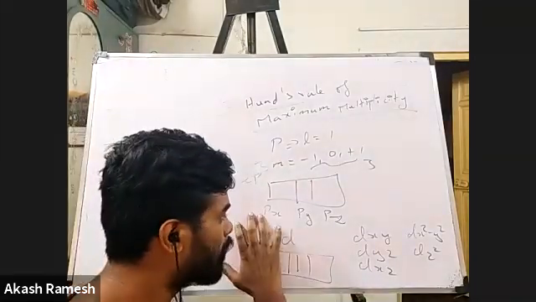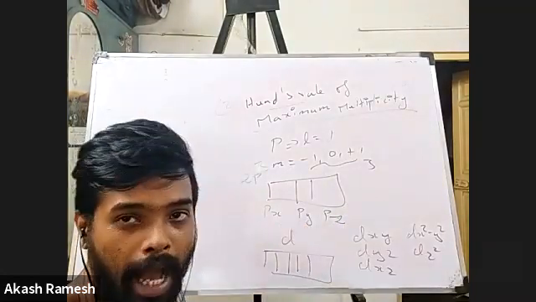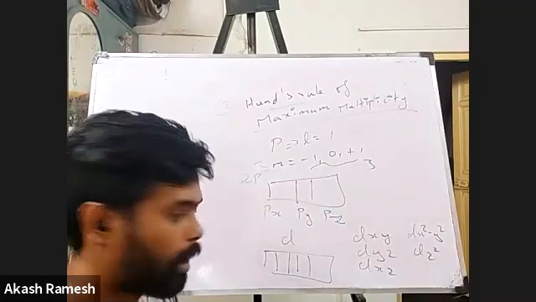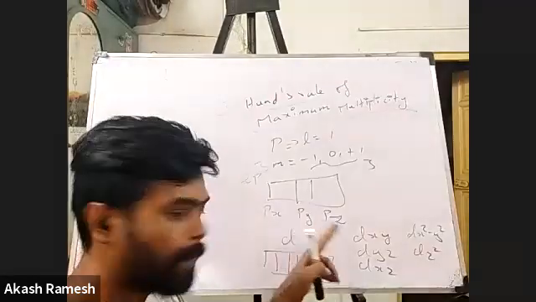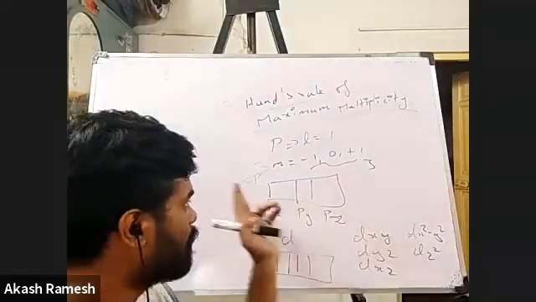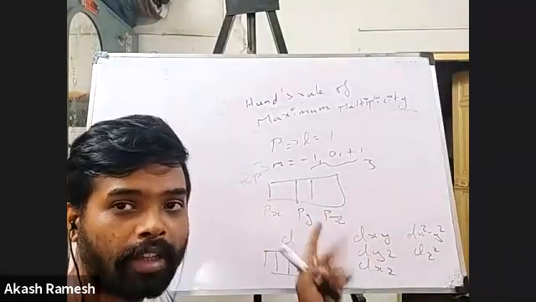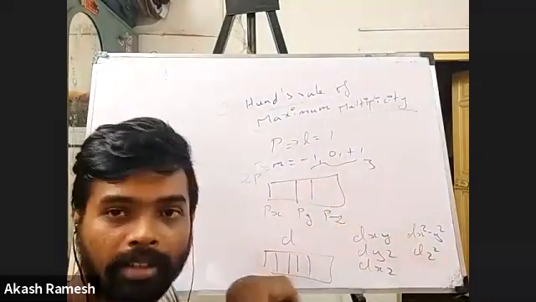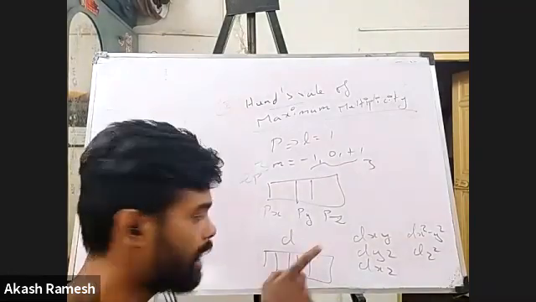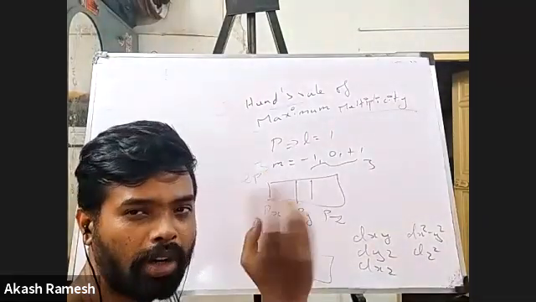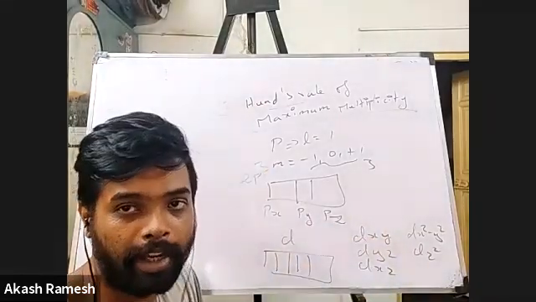And these orbitals are of same energy, correct? 2px, 2py, and 2pz have same energy. How same energy? Because they have same n plus l value, same n value also. For all of them, the n value is 2, the principal quantum number is 2, and the azimuthal quantum number for all of them is 1, because all are p orbitals. They have same energy. Same goes with all these 5 states of the d orbital. All of them have l value as 2, and n value can be 3 or 4, it depends. All of them will have the same n and same l value.